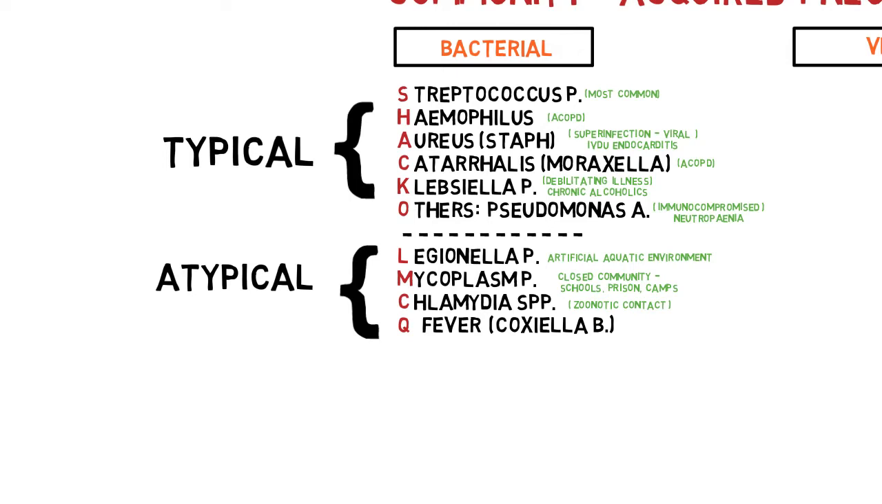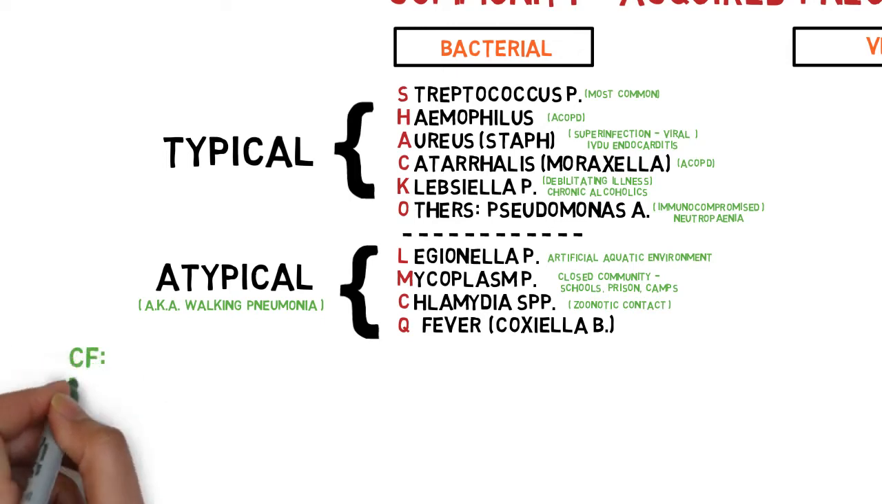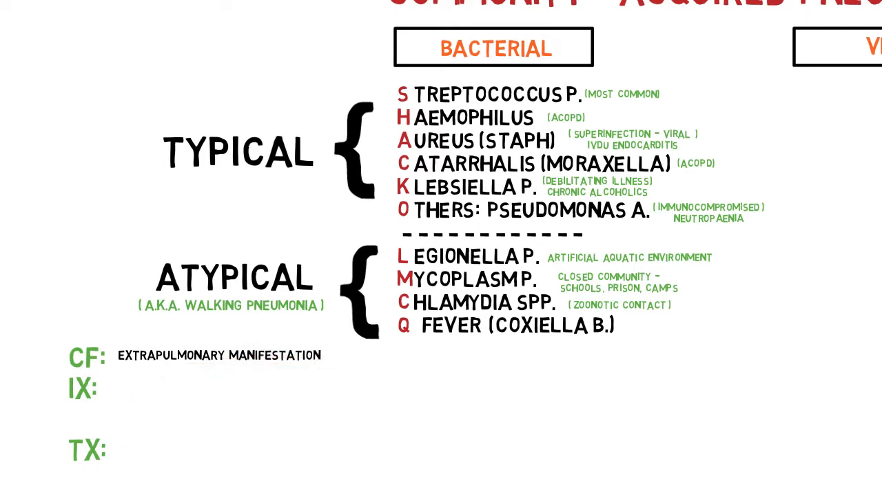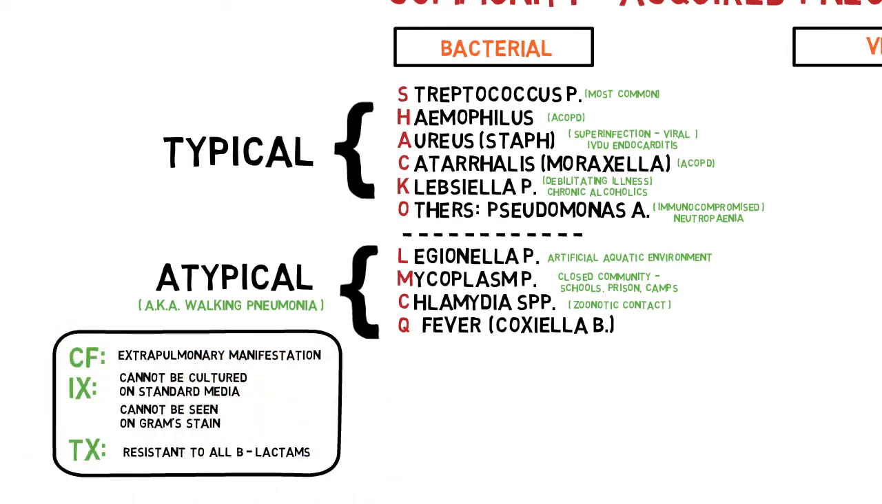that suits you. Pneumonia caused by atypical organisms is usually milder, thus it is also called walking pneumonia, in the sense that these pneumonias do not seriously affect the patient's day-to-day activity. Other than that, there are other factors that differentiate these two groups as well, clinically and in terms of investigation and treatment. Other than a milder course of pneumonia, these organisms are also associated with more extrapulmonary manifestations, clinically as we will see later. These organisms also cannot be cultured on standard media or seen on gram stains, and they are also resistant to beta-lactam antibiotics.